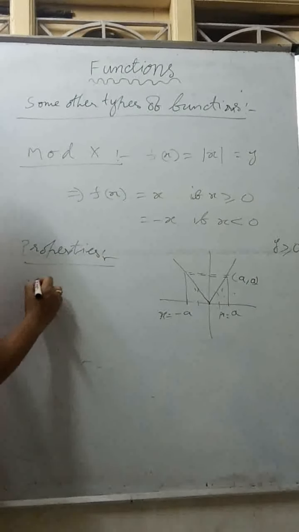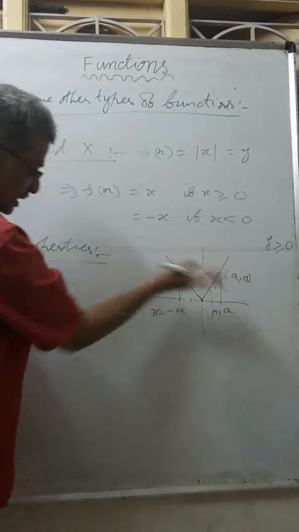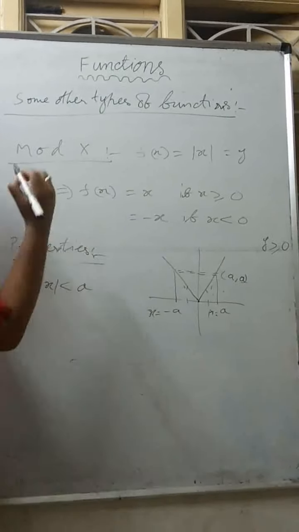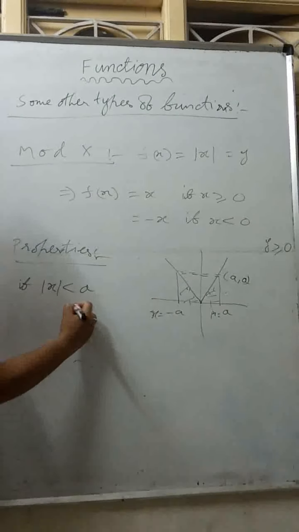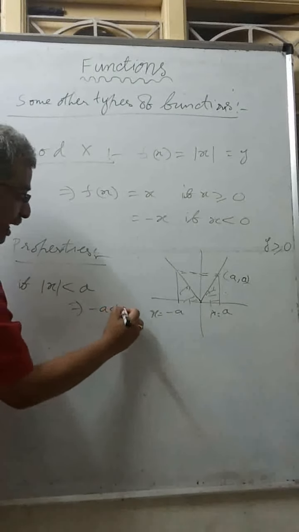So all the y values lying below a mean: if mod x is less than a, the y value is less than a, and x is lying between plus a and minus a. So this implies x lies between minus a to plus a. From the graph itself you can understand that easily.